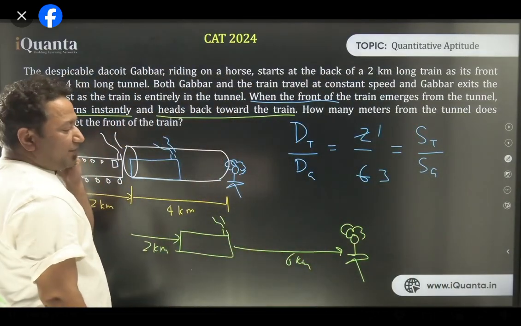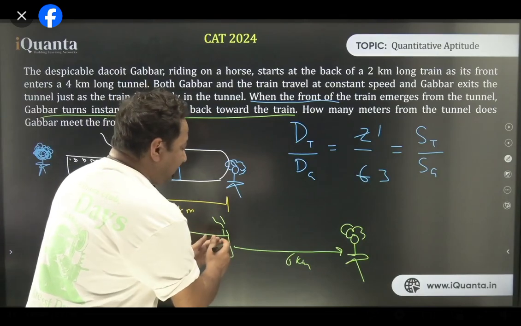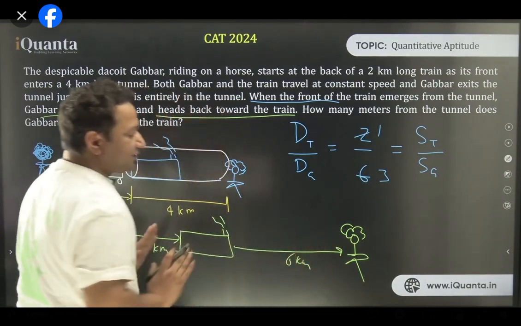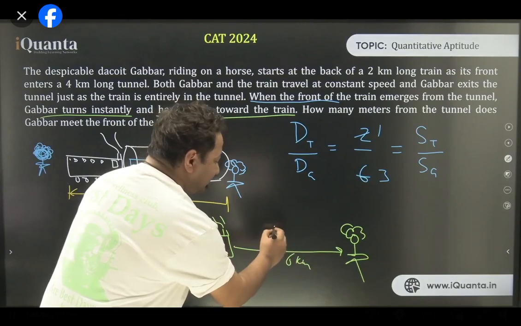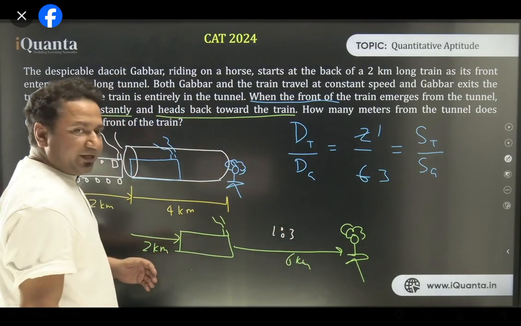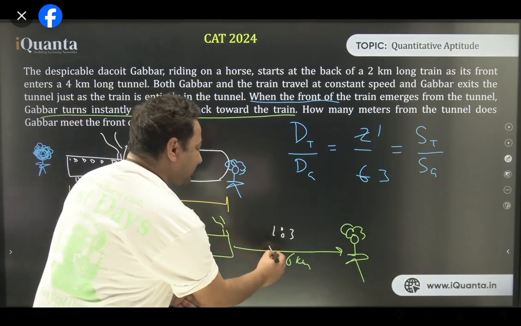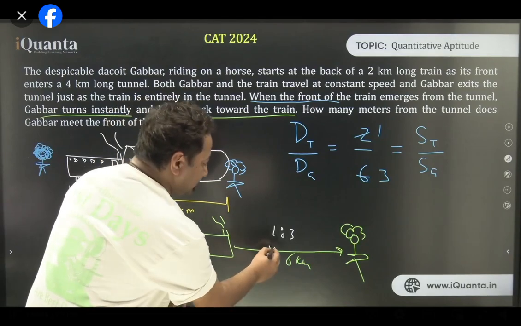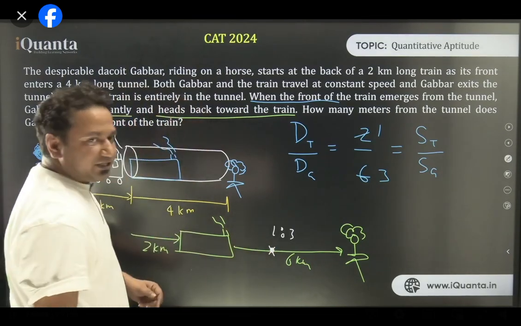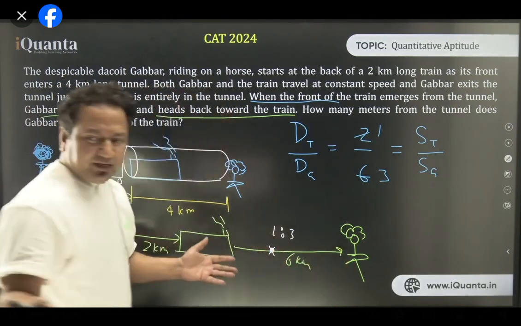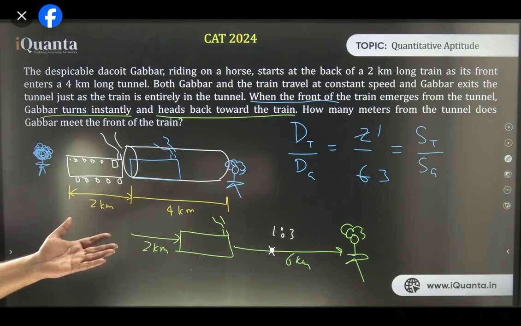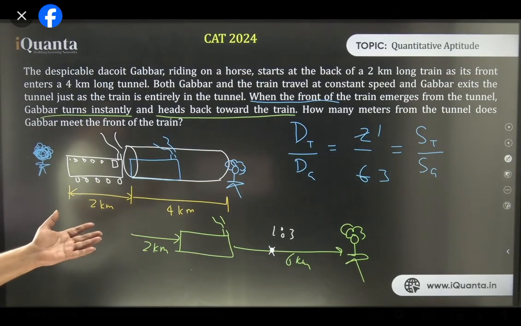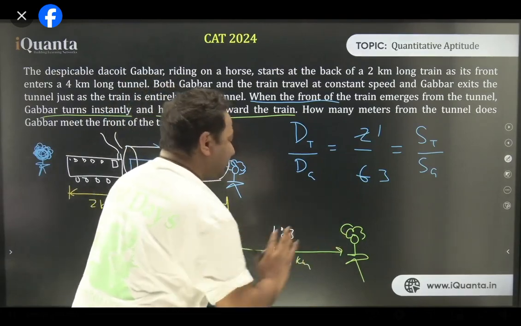Okay. So what happens? If the train moves 1 unit, Gabbar moves 3 units. That's what is happening. So basically, this 6 kilometers, if I divide it in the ratio of 1:3, 1 unit will be moved by the train. Let's say this is that 1 unit. This is the place where Gabbar and the train meet each other. So this upon this will be 1:3. Yes or no? Right? Is that clear? So I will divide this upon this in the ratio of 1:3.